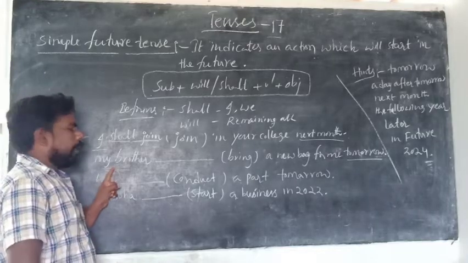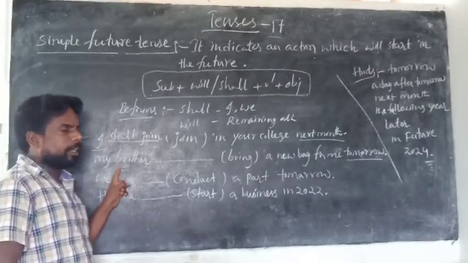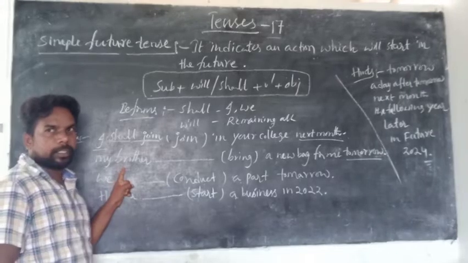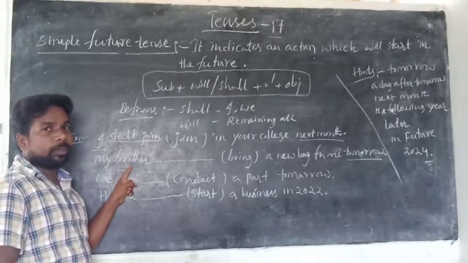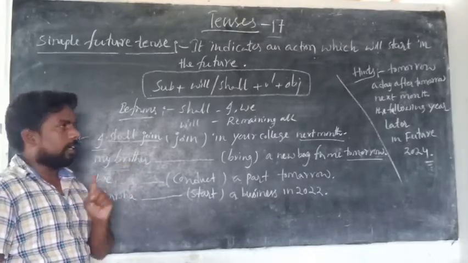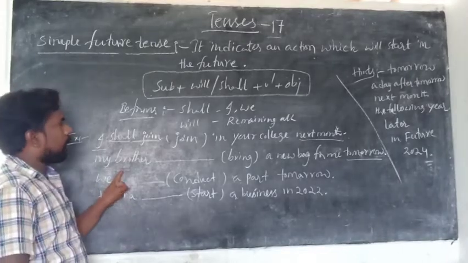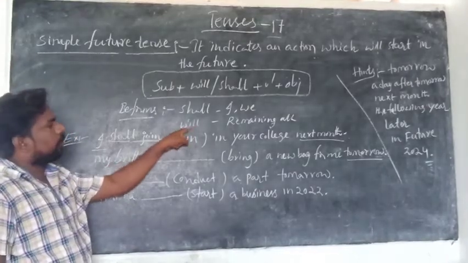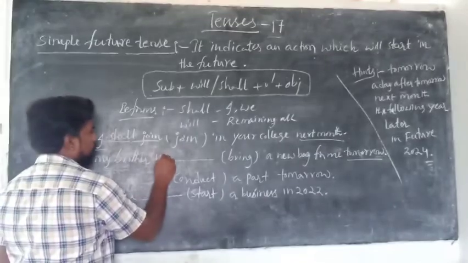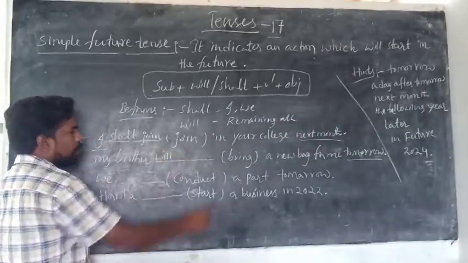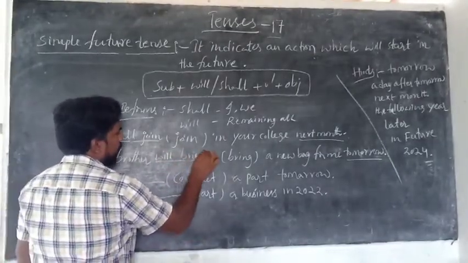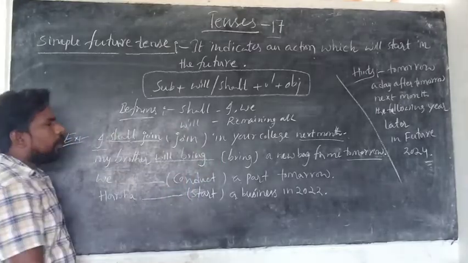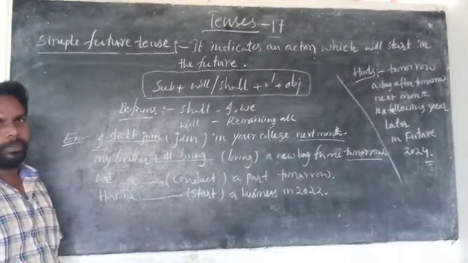Is it clear? There is no I, there is no we, there is no you, so it is third person. Is it singular or plural? Singular, so it is called third person singular. When the subject is third person singular, what is the right V form? Will is the right V form. So will V1 bring. My brother will bring a new bag for me tomorrow.